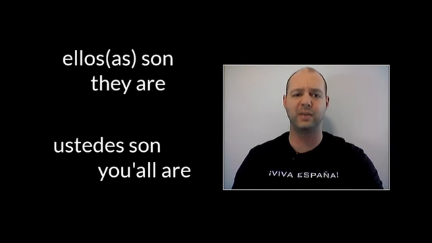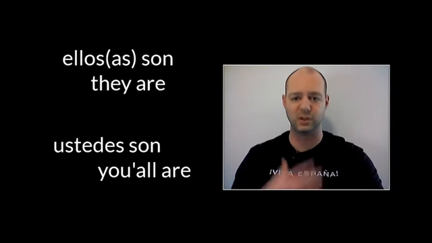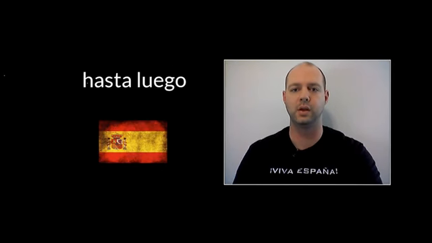And finally we have ellos son, or ellas son, so they are. Ellos son is just a group of males or a group of males and females. Ellas son would be a group of females. And so it's you talking about people over there, people that you are not included with. And then ustedes son is you all are. And so that's used with a group of people that you are talking to. Okay, so you're not just talking about them. Alright, so that is it for ser, to be.